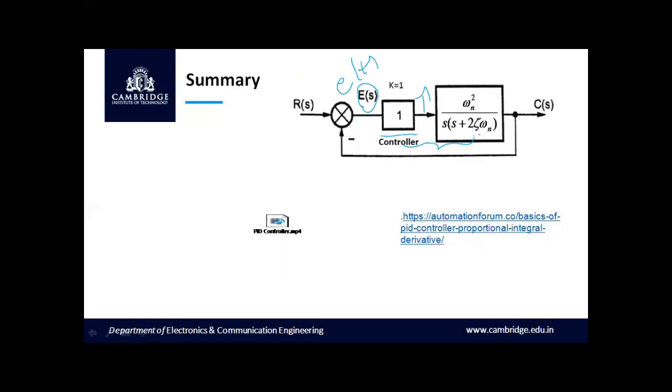And this controller can also be used in the feedback path. Still we have a few more criteria, like reduced overshoot and reduced settling time, which give a very good response. So this proportional controller should be combined with a derivative or an integral action, which leads to the proportional plus integral controller, proportional plus derivative controller, and proportional plus integral plus derivative controller for the system performance.